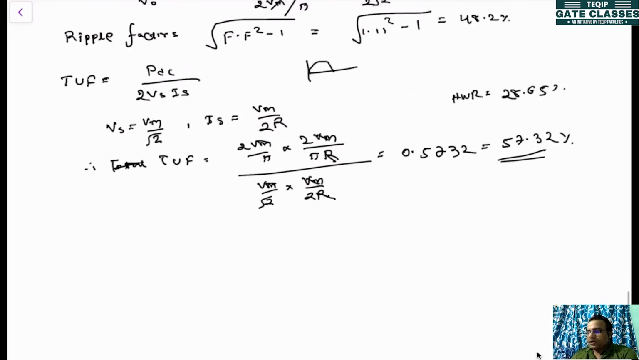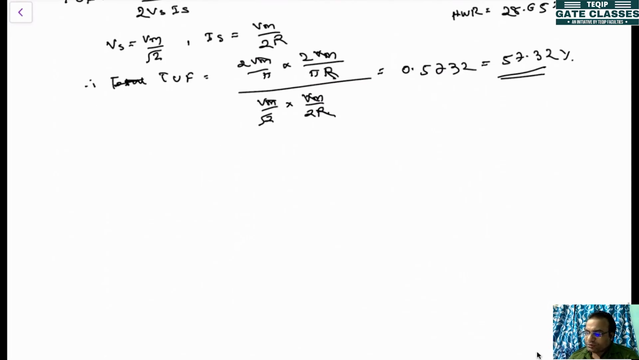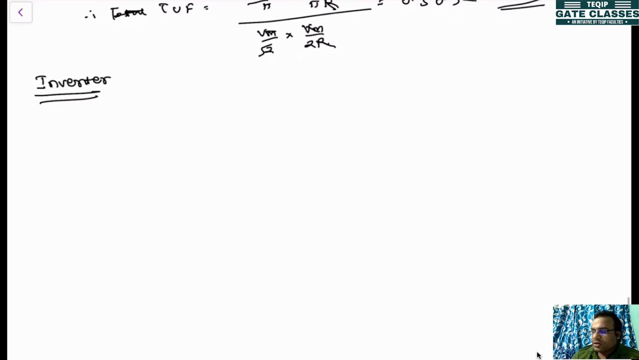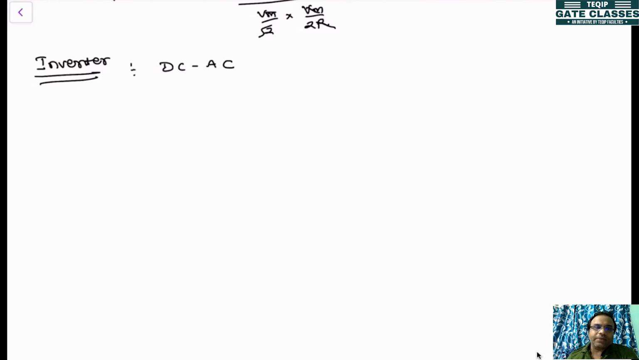Okay, so this is all about the rectifiers. Now next we'll be studying another application of these power converters, that is nothing but inverter. So inverter, you can say that it is just the reverse of the rectifier. Rectifier was converting AC to DC, so this one will be converting from DC to AC. Nowadays every household is having an inverter.